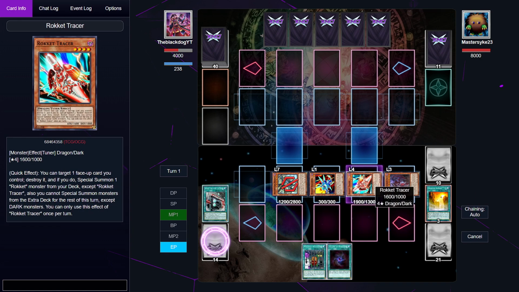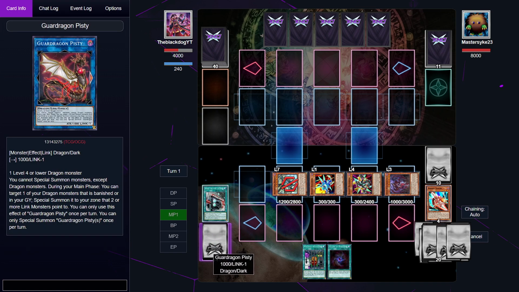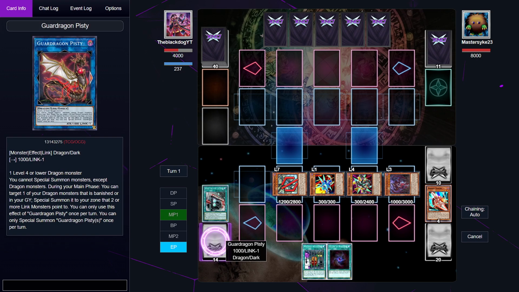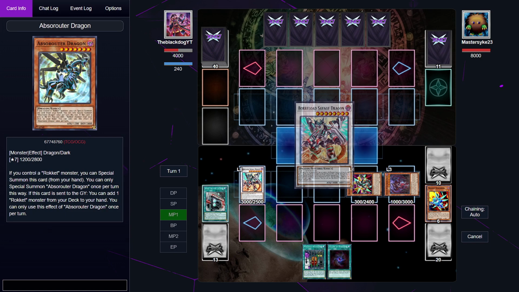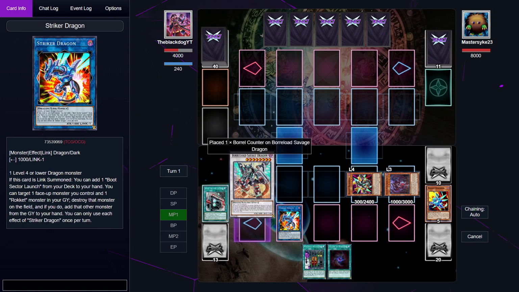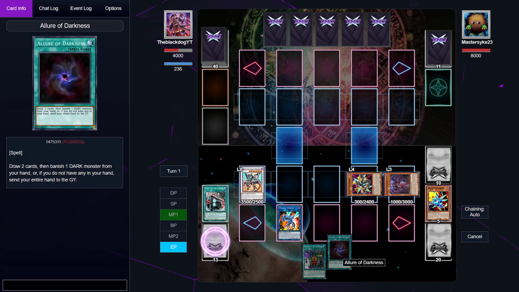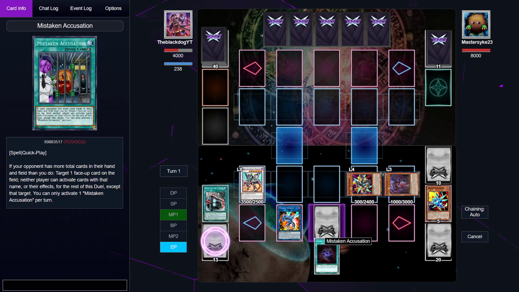I have a level 4. Next I'm going to destroy my own Rocket Tracer, getting a Rocket Recharger. I am going to summon... I have a Splitter. I have this one. Okay. And I think I made a mistake because I actually wanted to go for Ancient Fairy, but I can't because I am locked out of those specific cards. Well, that is a little sad.